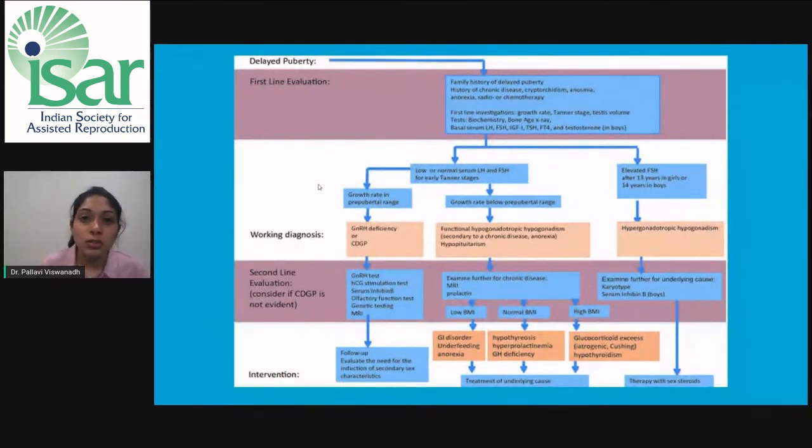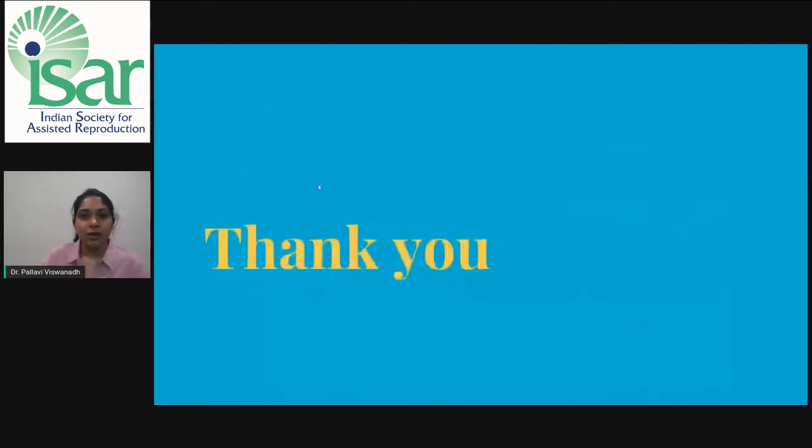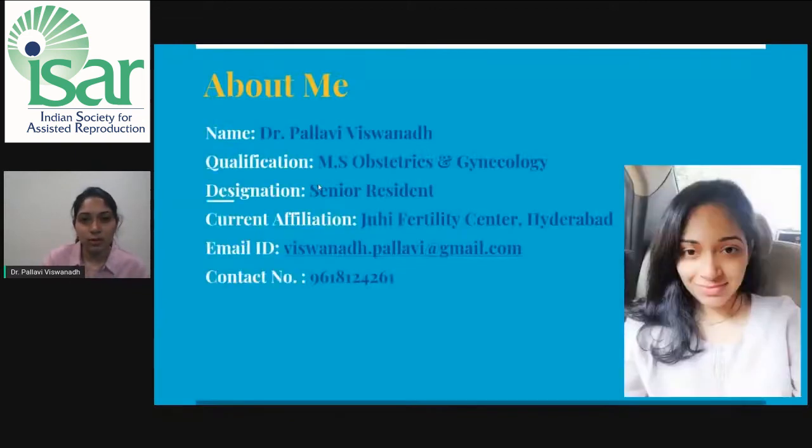Coming to the GnRH deficiency or constitutional delay, a GnRH test has to be done, serum inhibin B levels, olfactory function test to see if there is any anosmia in case of Kallmann syndrome, genetic testing, and MRI head. All of this we have to follow, and evaluate the need for the induction of secondary sexual characters. Once we segregate them into these classes and narrow down on the cause, the treatment will be accordingly. Thank you so much. I hope I've been able to help you with understanding puberty, the various changes, and how to evaluate a case of delayed puberty.